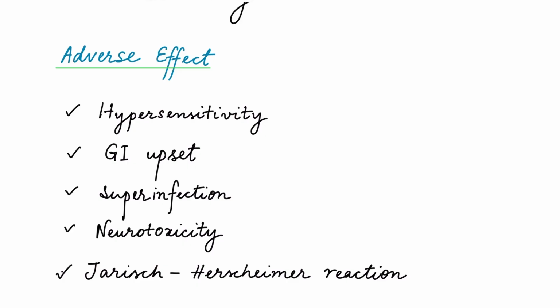Superinfections may occur due to overgrowth of resistant organisms like Candida or Clostridium difficile. High doses can cause neurotoxicity and seizures, particularly in patients with renal failure. And in patients treated for syphilis, a Jarisch-Herxheimer reaction may occur due to release of toxins from dying spirochetes.